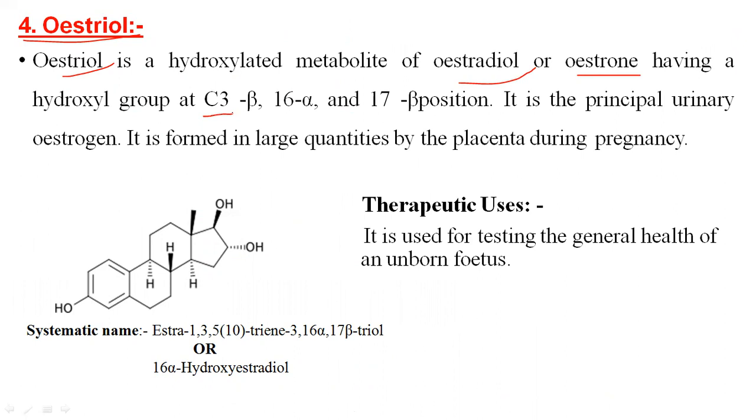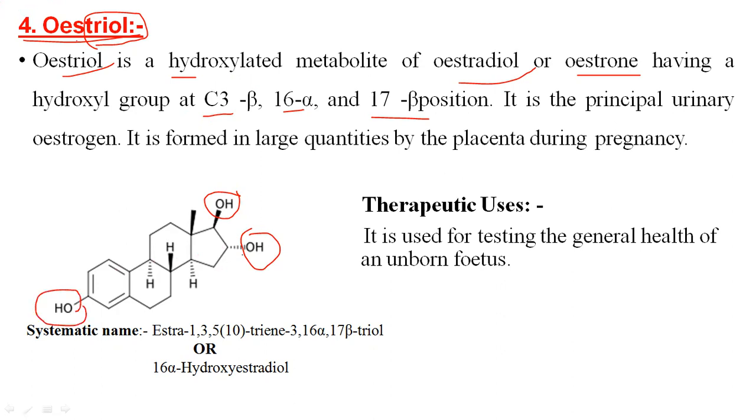Instead of a keto group, there is a hydroxy group in estriol at the 16 alpha position and the 17 beta position. The hydroxy groups are present in estriol, a triol. Triol means three hydroxy groups are present in the structure. The name itself indicates three hydroxy groups, at the 17 position, 16 position, and third position.